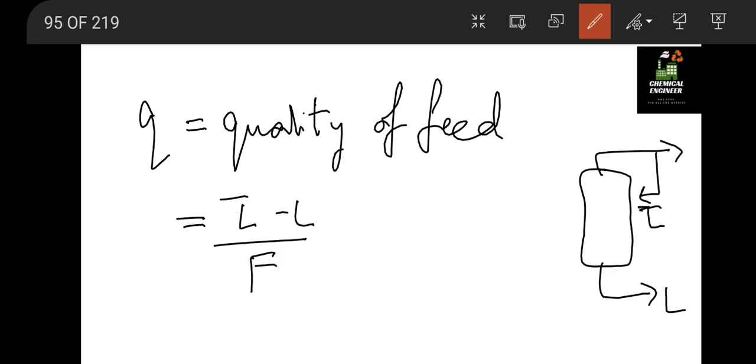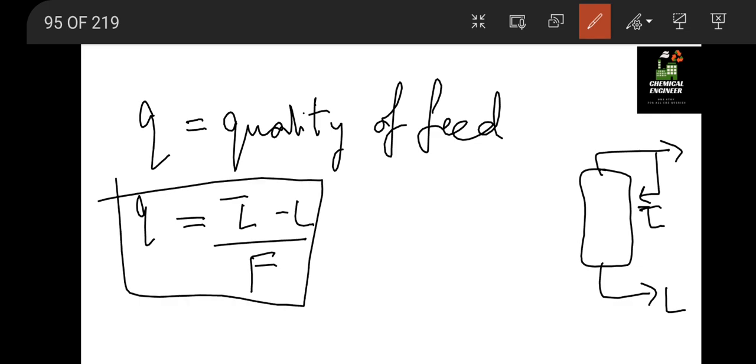So L bar minus L divided by F is generally how we calculate the quality of feed, which is equal